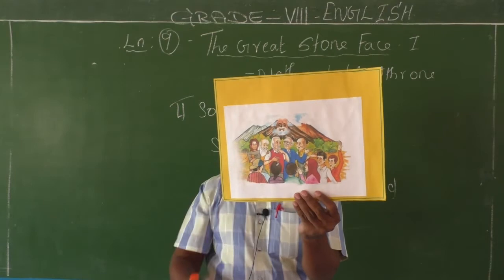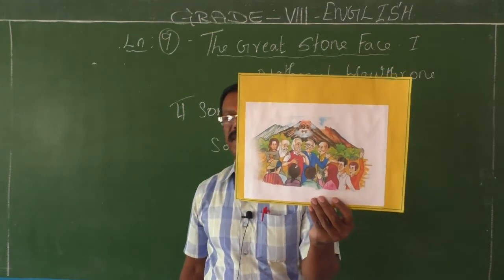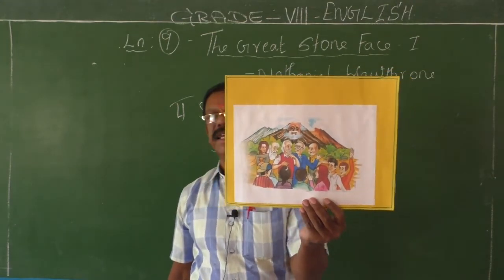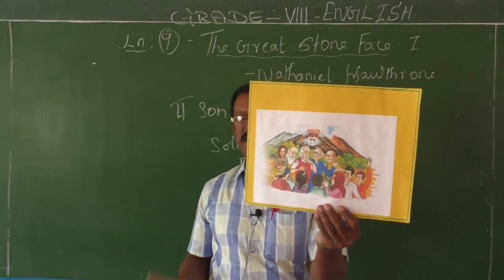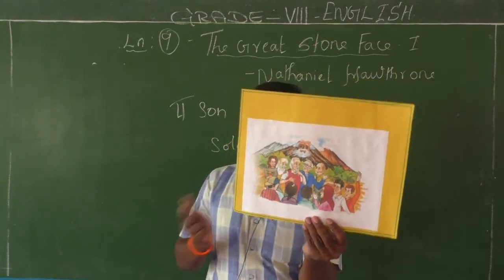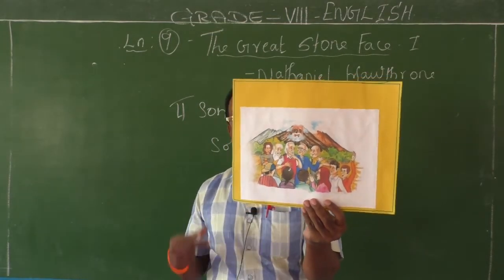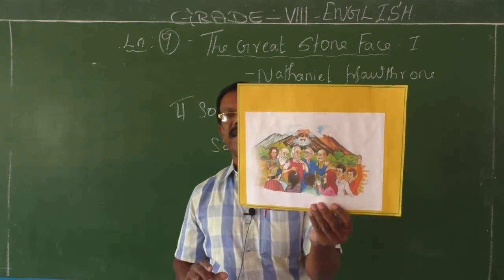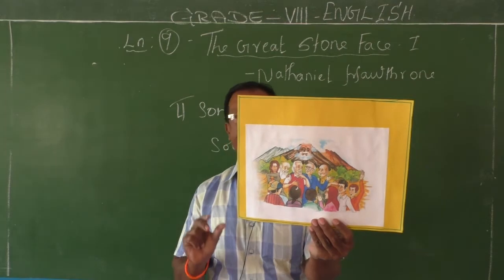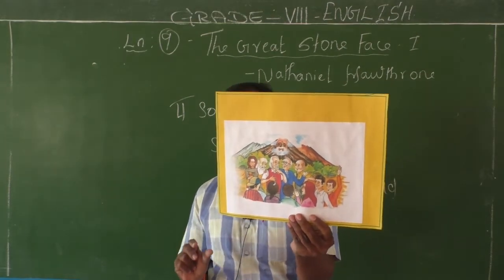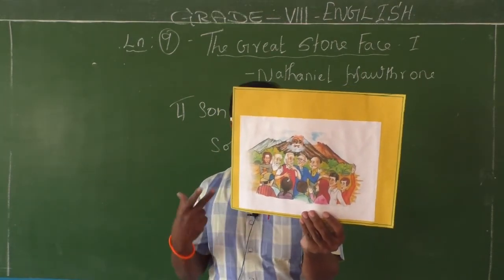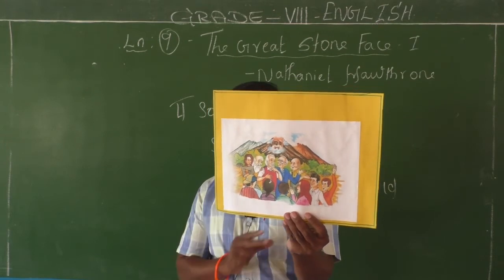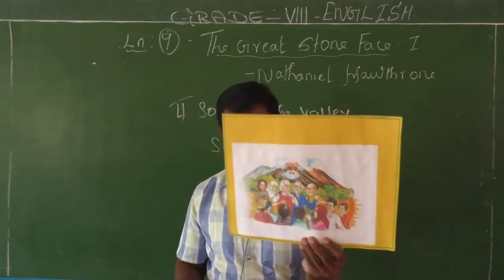See, in the second picture, the people gathered and they were so excited to see the man who would visit the valley, who left the valley a long time ago, who was really considered the true son of that valley. He was the noblest and the greatest man of that valley. People were so excited to see his face, but there was a great disappointment. He was not considered the true son of the valley.